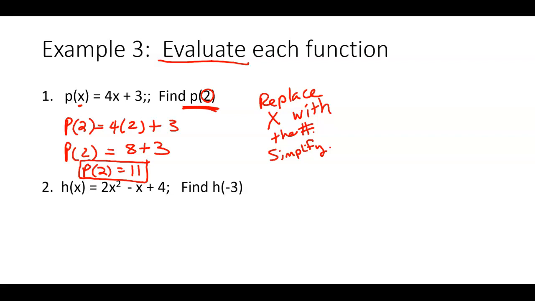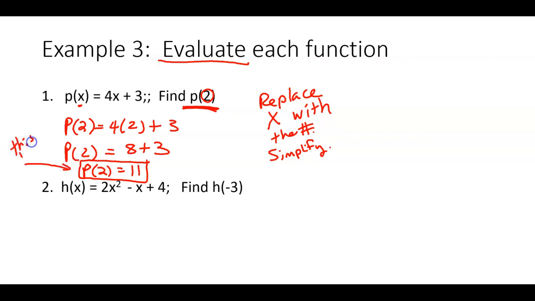Okay? So evaluating means that you're going to replace the x with whatever number they gave you there in the parentheses. Thank you. Yeah. So she asked a great question. Does this mean that y equals 11? The answer is yes. That's what that means. So let's write that.